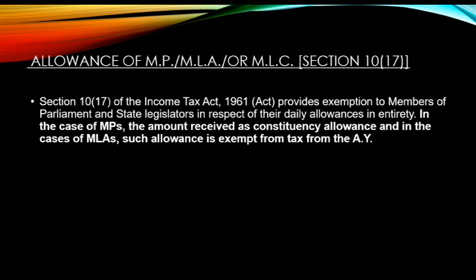Section 10, Subsection 17. Section 10, Subsection 17 of the Income Tax Act 1961 provides exemption to members of Parliament and state legislatures in respect of their daily allowance in entirety. In case of MPs, the amount received as constituency allowance, and in the case of MLA, such allowance is exempt from tax.